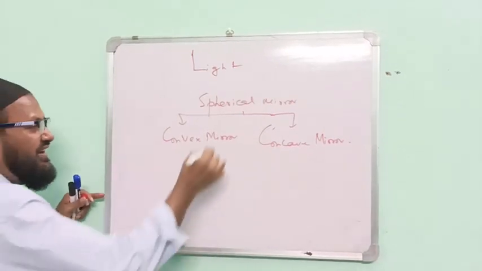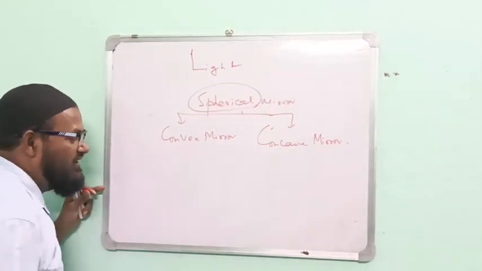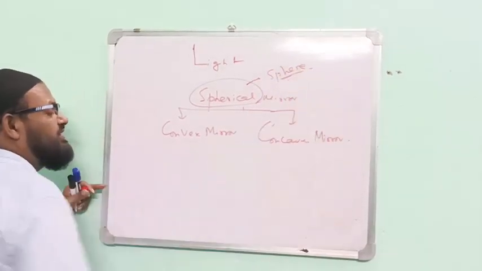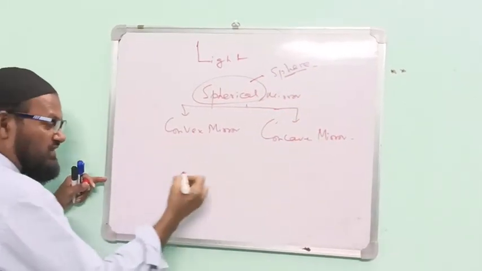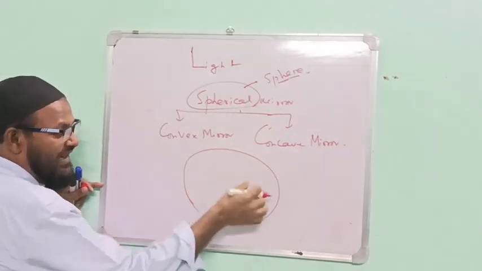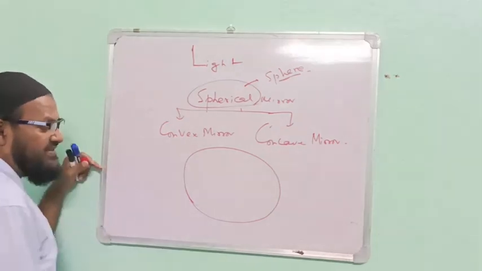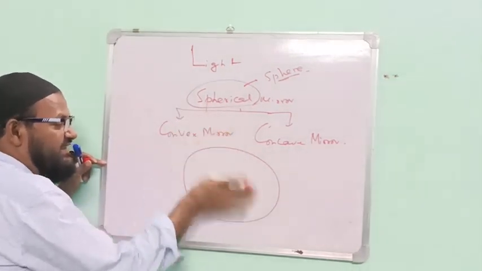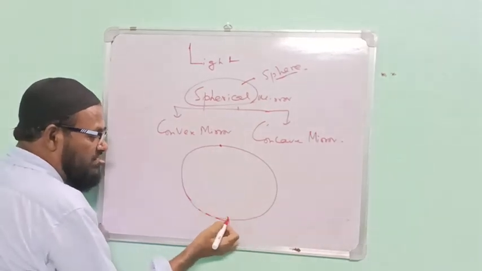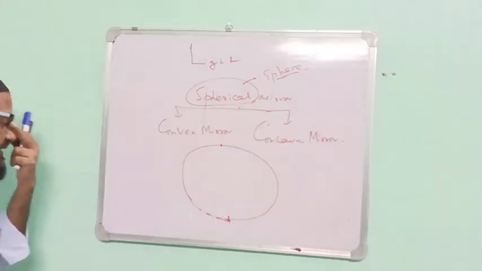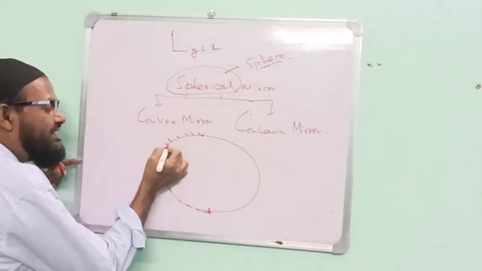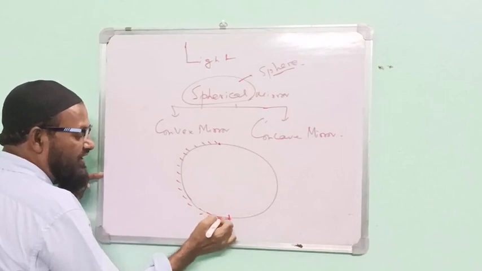Why is the name spherical? This comes from the word sphere. I am drawing. Please see here. It looks like a circle. Imagine it is the section of a sphere. I am drawing like this. If we do like this, this is the back surface.